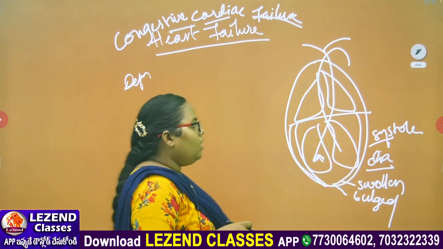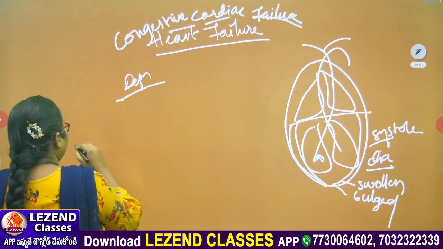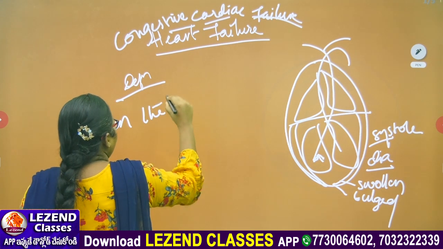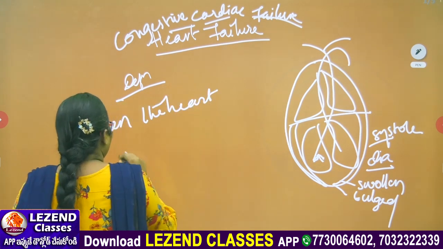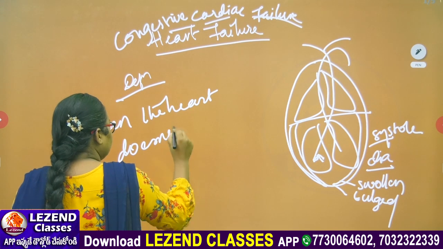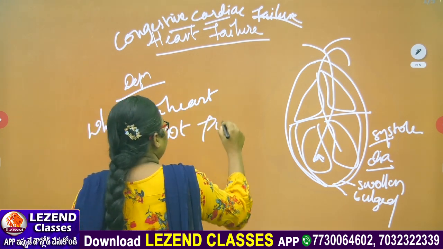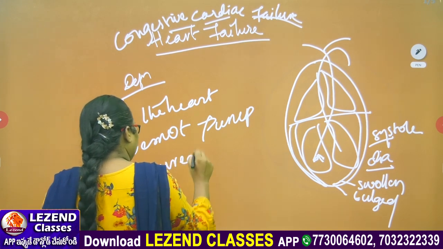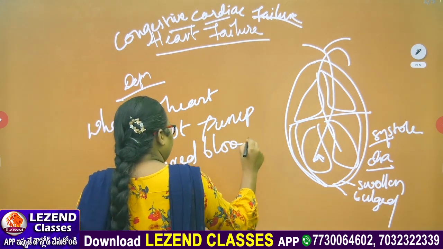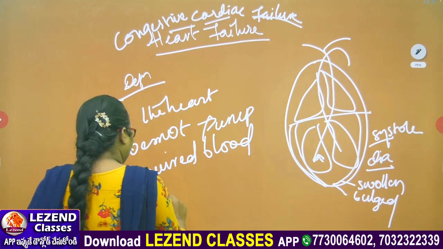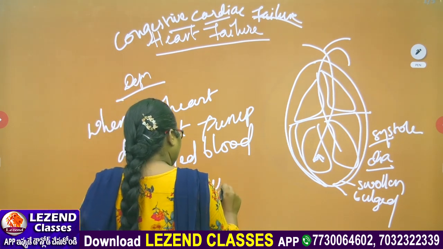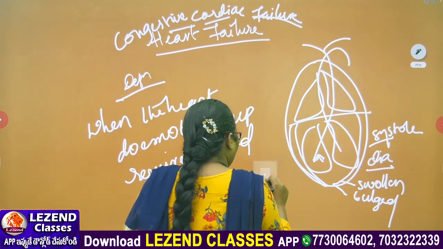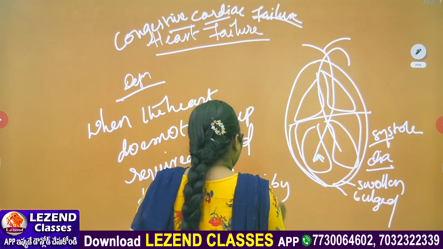Then we are going to see the definition. Heart failure means when the heart does not pump the required blood to the heart muscles, or it may be the body, as it should.